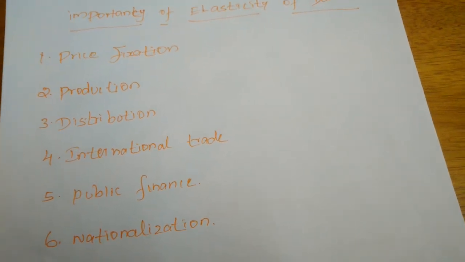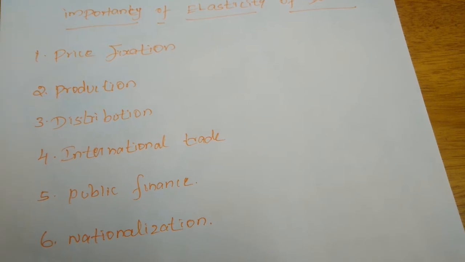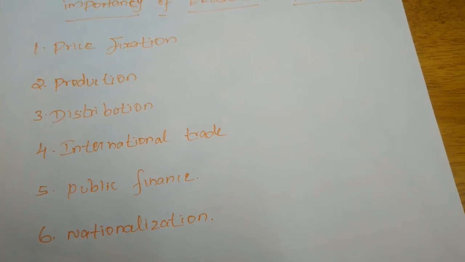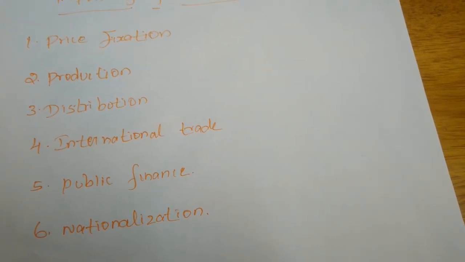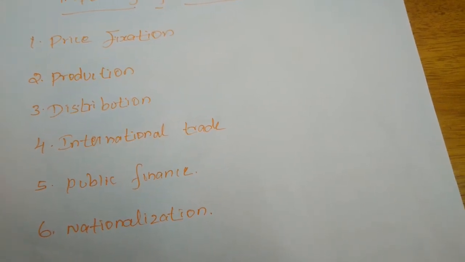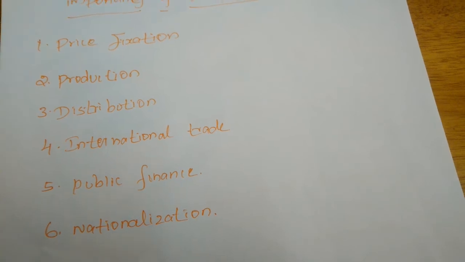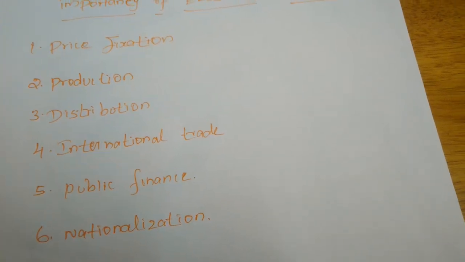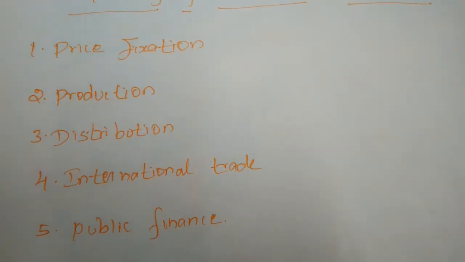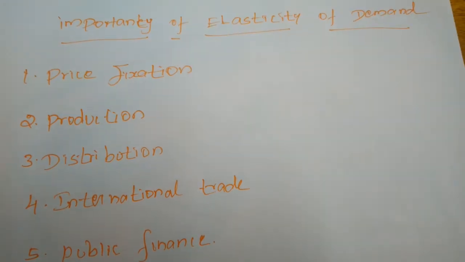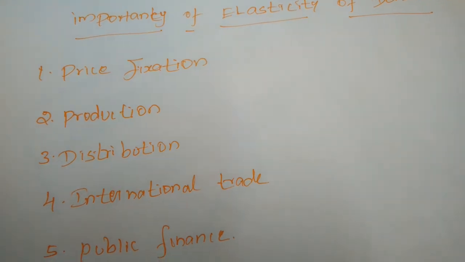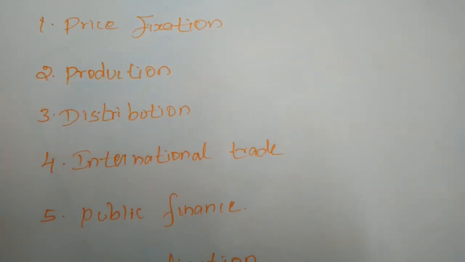Even under perfect competition and imperfect competition markets, the price will be fixed by the owners. Suppose the demand for that commodity is inelastic, so the monopolist and some of the sellers also will fix a higher price. So in this price fixation of commodities, on the basis of elasticity of demand only, they will fix the price for their commodities. Next, production.